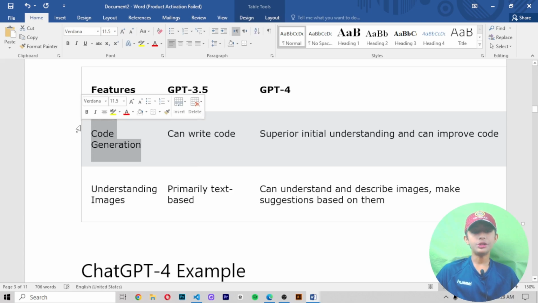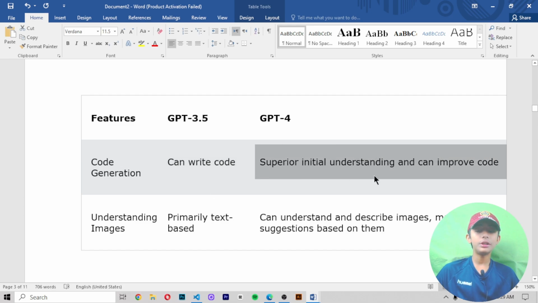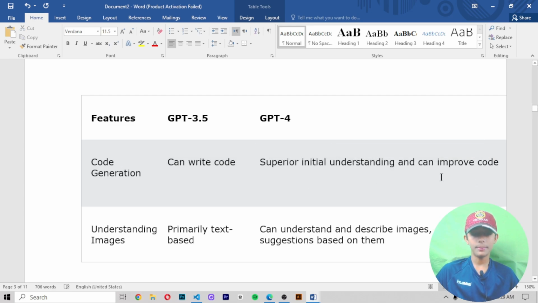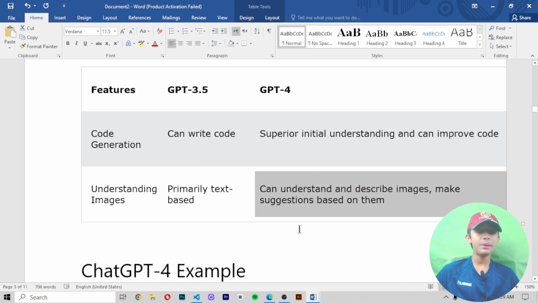Now code generation. GPT 3.5 can write code. GPT-4 is superior in understanding and improving code. Now the next feature is understanding images. GPT 3.5 is primarily text based. GPT-4 can understand and describe images and make suggestions based on them.